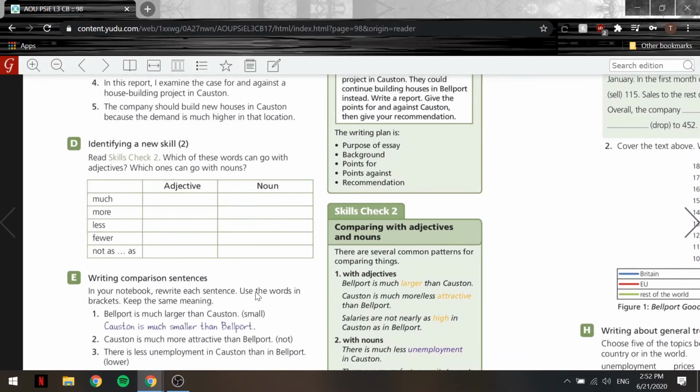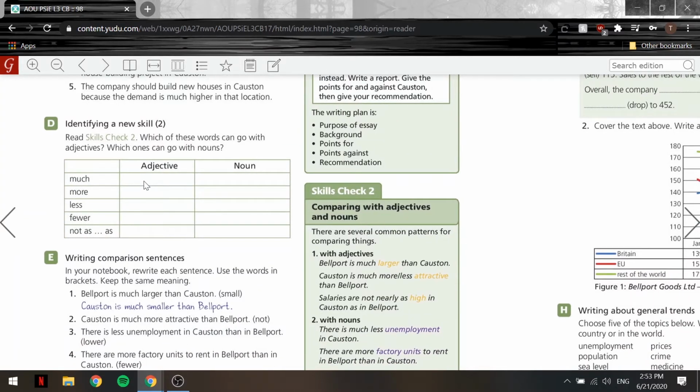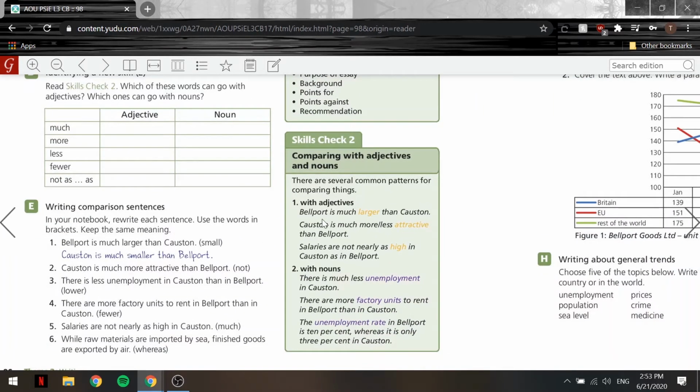Now let's go back to exercise D. Which of these words can go with adjectives and which ones can go with nouns? Okay, so we have the words much, more, less, fewer, not as, dash, as, and you keep going. The word much, as you can see, we can use with both adjectives and nouns. Bellport is much larger than Coston. I can use it here, and I can also use it with nouns.